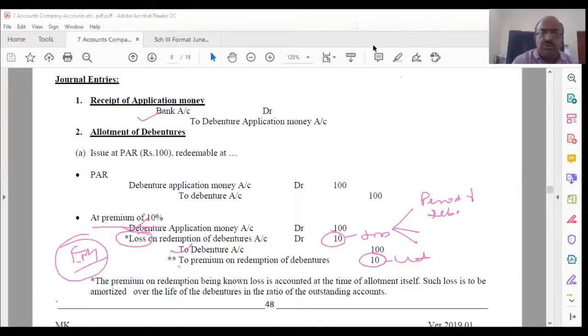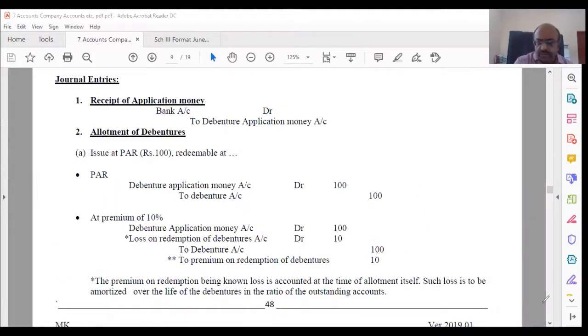Yes, it is issue. Don't confuse it. Only at the time of issue, we are just keeping in mind what is going to happen at the time of redemption. That's it. Is it clear? So be clear about it, because once you clear it, the other ones will be very easy for us.